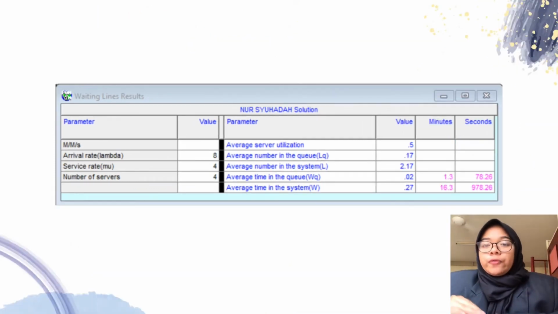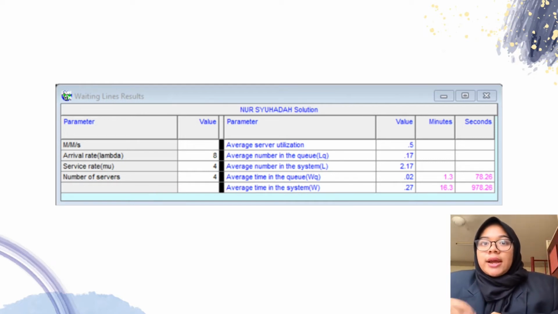This is the output for the second situation for question 3a, with lambda equal to 12. The number of servers cannot be equal to 3 because when the server is equal to 3, the arrival rate exceeds the service rate. As a result, the line will get longer, making it impossible to service all of the arrivals. So Marty's barbershop needs to hire an extra barber, so the number of servers is equal to 4.